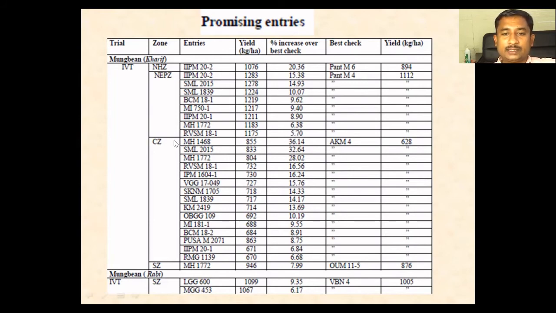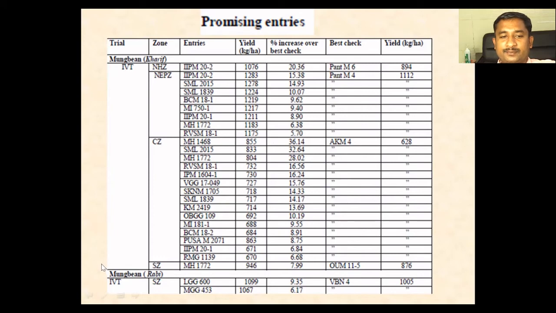Like that in the central zone, more entries have been promoted because the check yielded very little here, and all the entries performed well over the best performing check. The entries range from 6.68% to 36% over the best check.